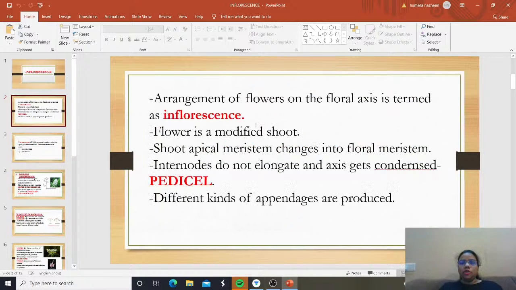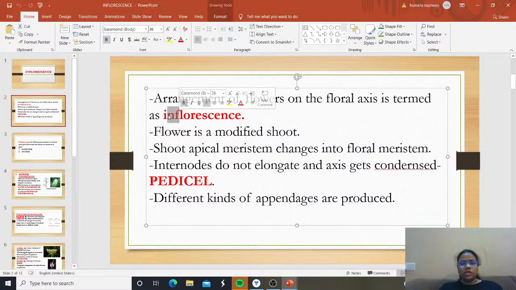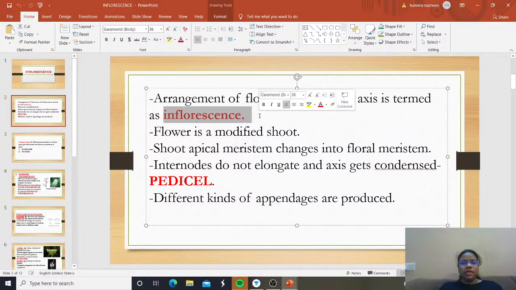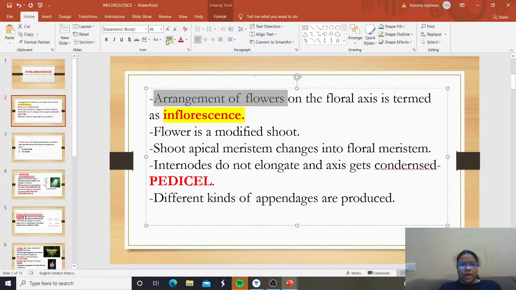Arrangement of flowers on the floral axis is termed as inflorescence. Flowers are being formed and developed, and various types of flowers are there. Now, how these flowers are arranged on the floral axis, we tell it as inflorescence. So, arrangement of flowers on the floral axis is called inflorescence.